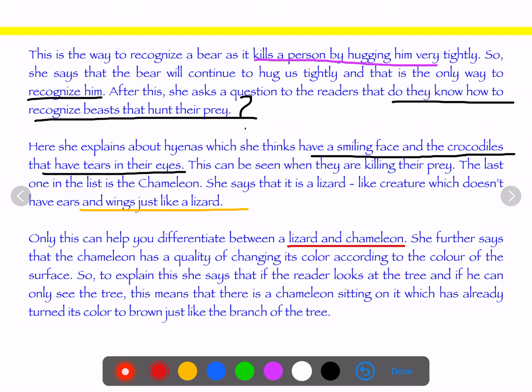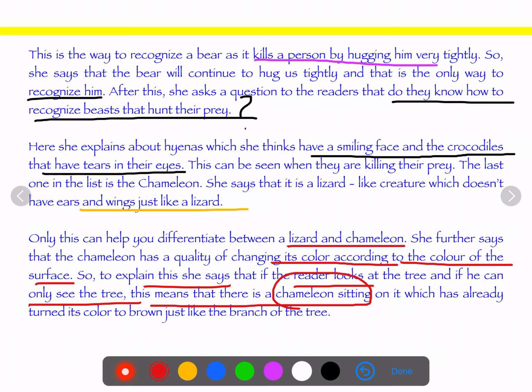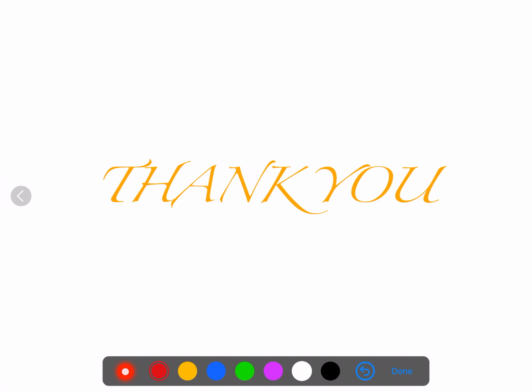She further says that the chameleon has a quality of changing its color according to the color of the surface. So, to explain this, she says that if the readers look at the tree and can only see the tree, this means that there is a chameleon sitting on it which has already turned its color to brown just like the branch of the tree. That is all about this poem.